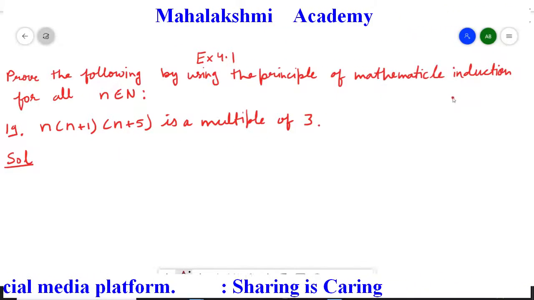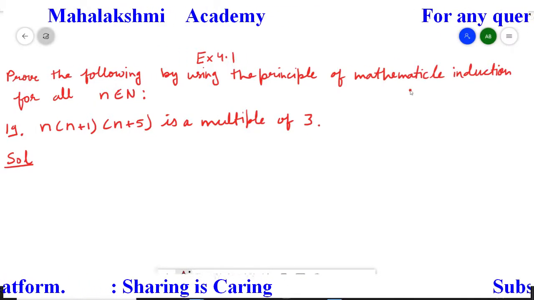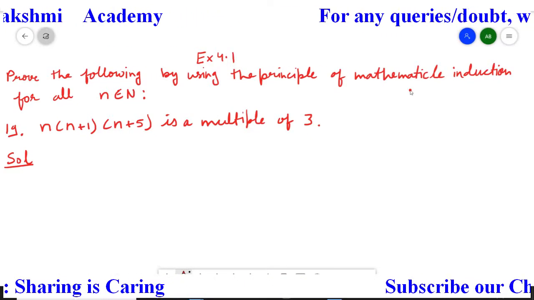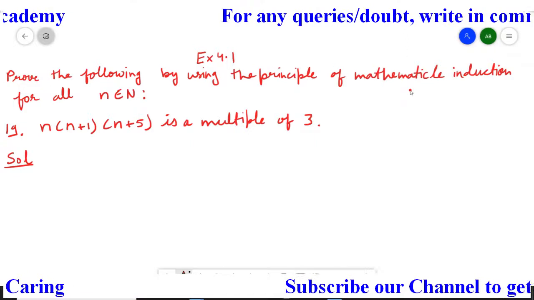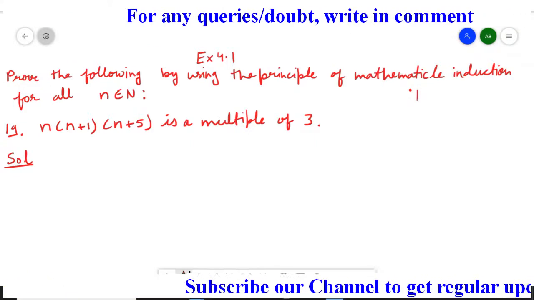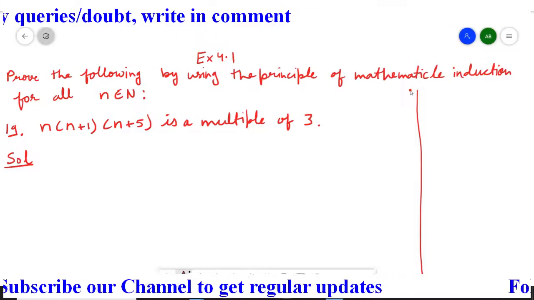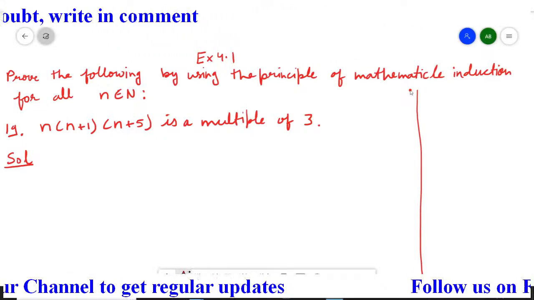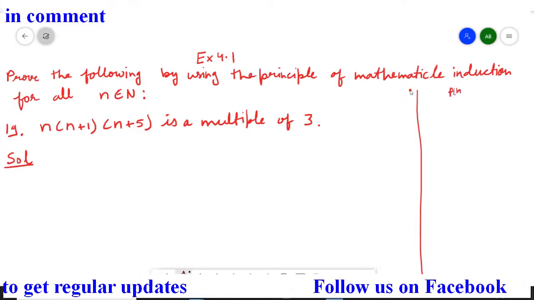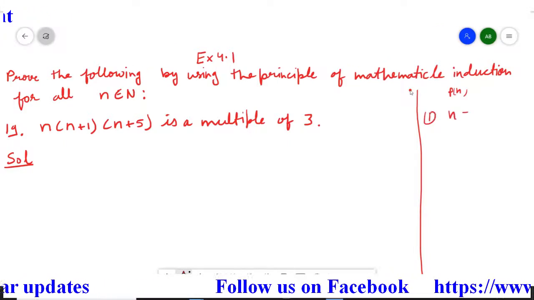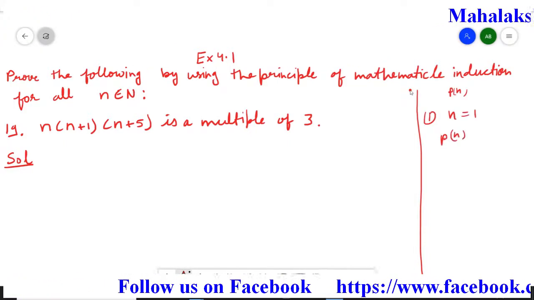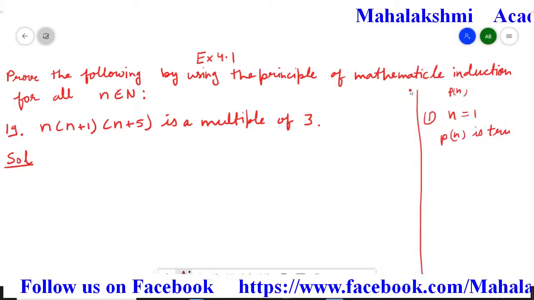Now I am briefly writing what the principle of mathematical induction means. Mainly the principle of mathematical induction has three steps. The first step is, we assume the given statement as Pn, and in the first step we have to prove that for n equal to 1, Pn is true.